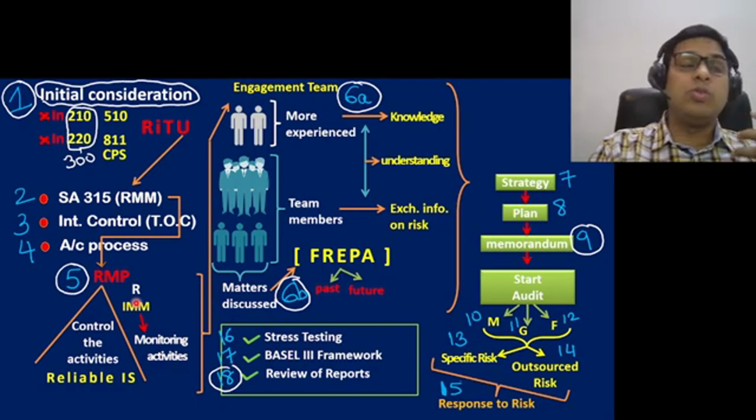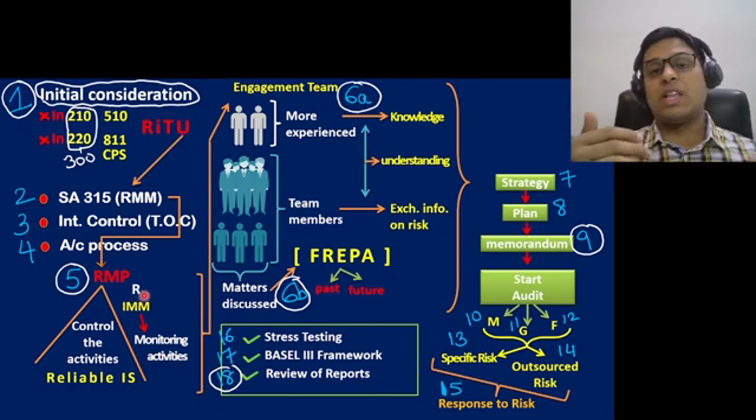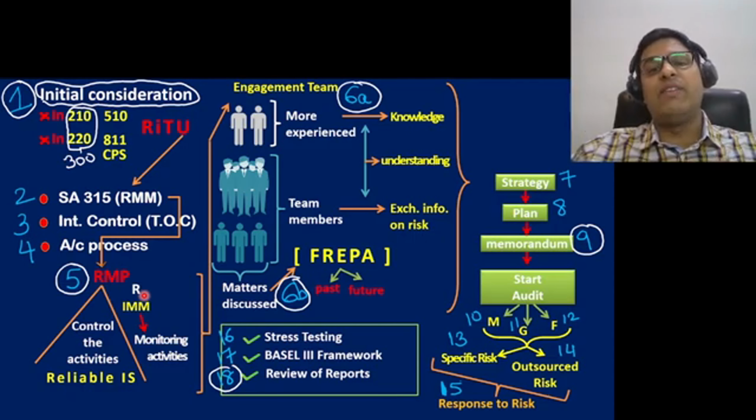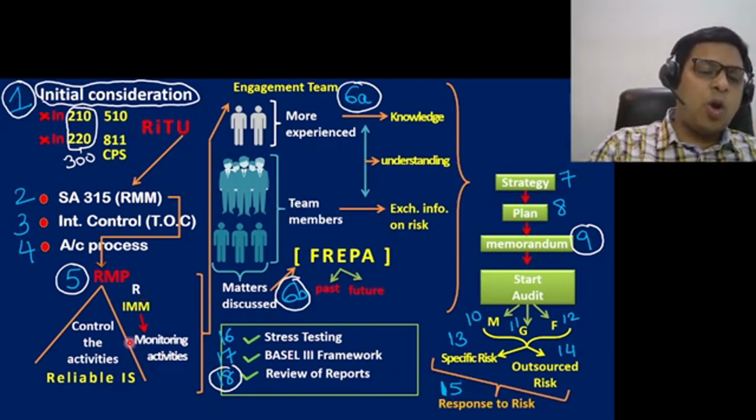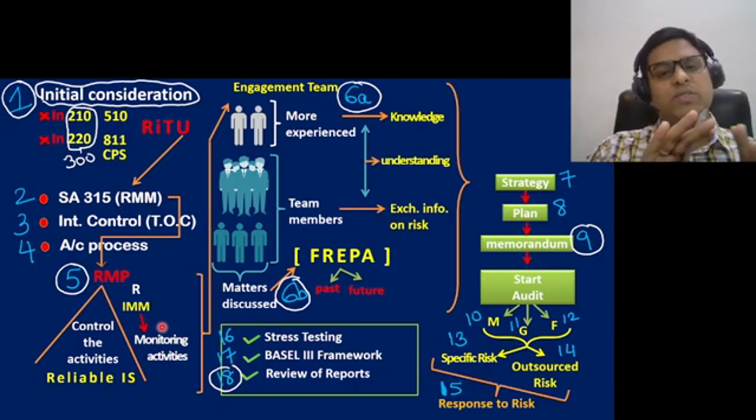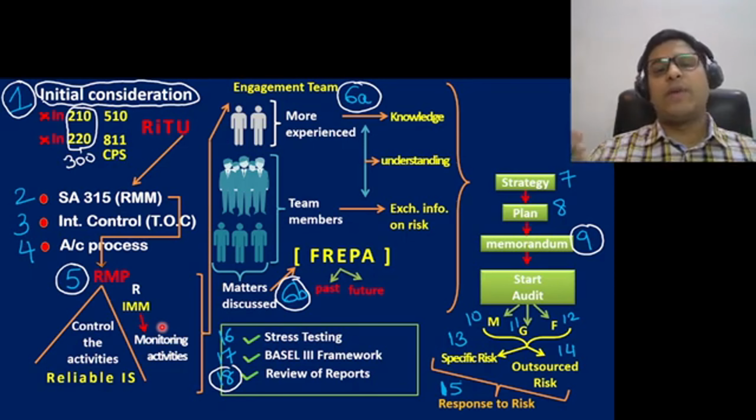Measuring the risk, how much damage the risk can do, is risk measurement. And monitoring the risk is to see whether, after we have put the procedures in place, the risk is still at a very high level or it has reduced. That is what we are checking. That is risk identification, measurement, and monitoring. Finally, we'll monitor all these activities and ensure that everything is working well in the bank. That is called the risk management process.